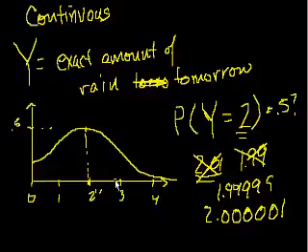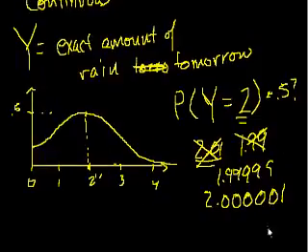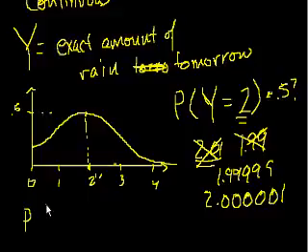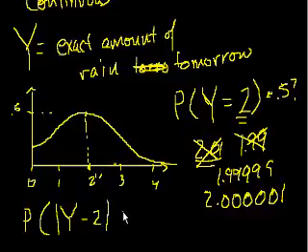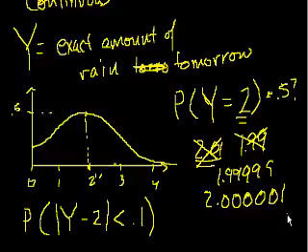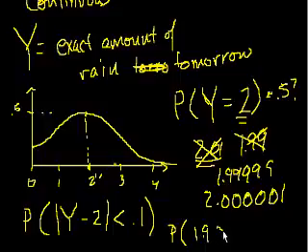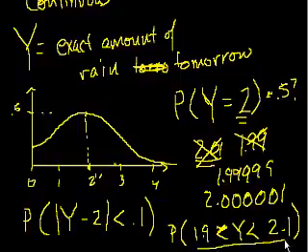The way you would think about a continuous random variable, you could say, what is the probability that y is almost 2? So if we said that the absolute value of y minus 2 is less than some tolerance, less than, I don't know, 0.1, right? If that doesn't make sense to you, this is essentially just saying, what is the probability that y is greater than 1.9 and less than 2.1? These two statements are equivalent.